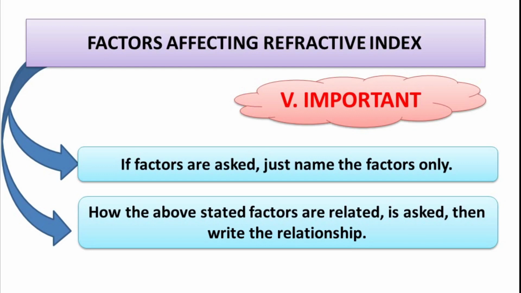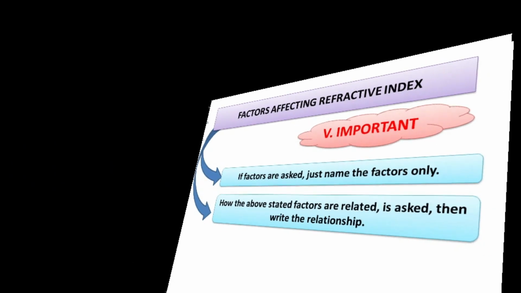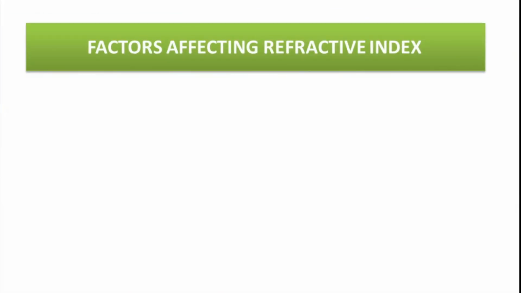Usually, the factors are asked without relationships and certain students write its relations too. There is no problem in that. But if you make a mistake in any of the relations, you may lose your complete marks. So in physics, always stick to the points and only answer the question that is asked. Okay, fine.